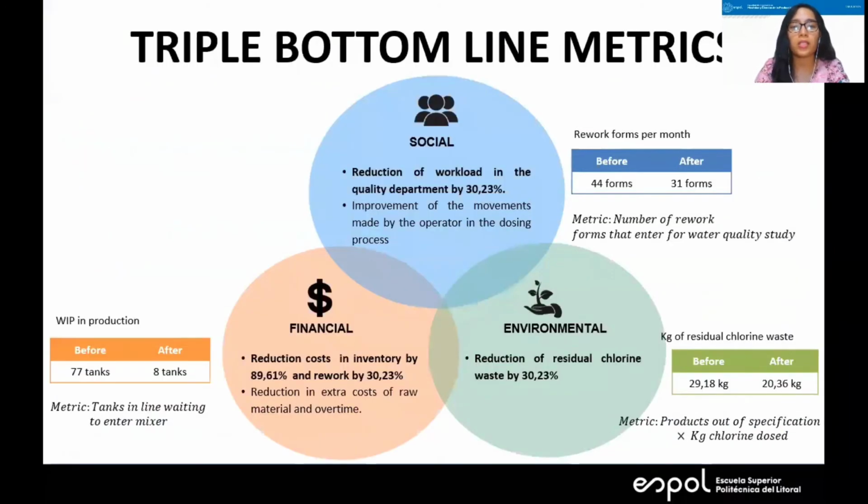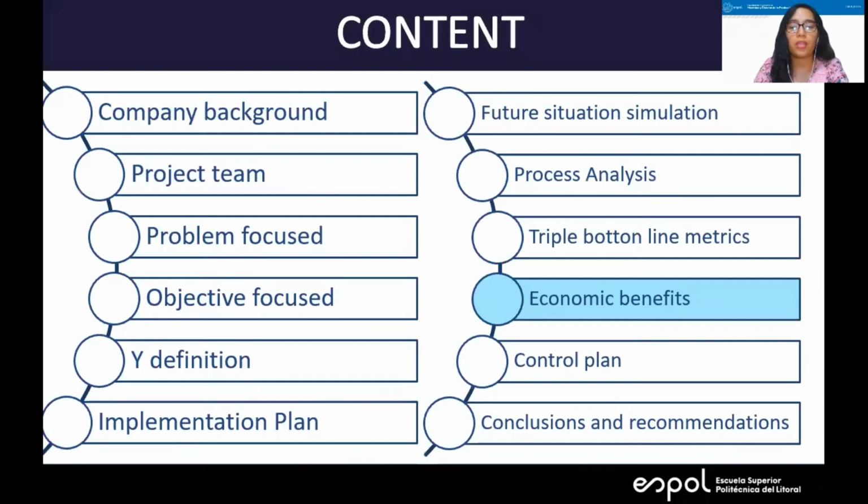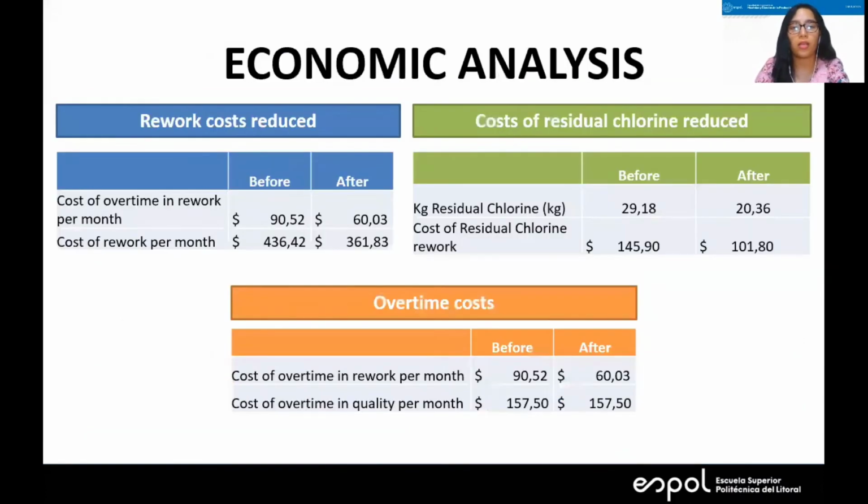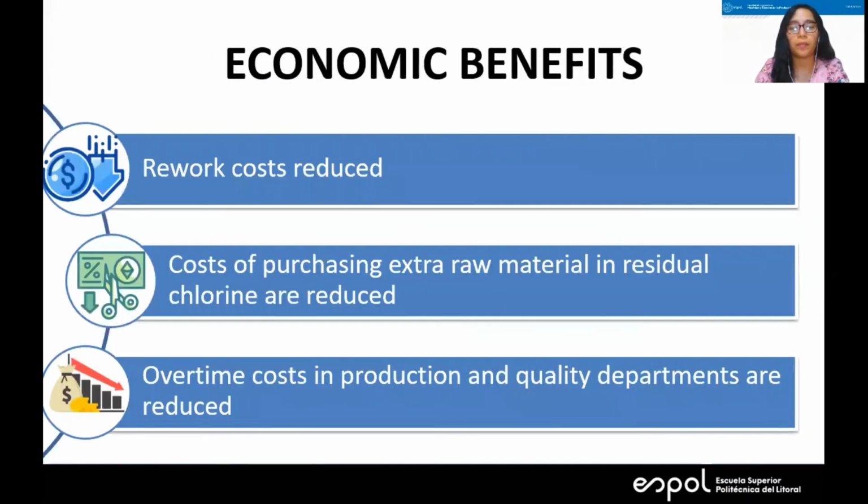Reporting metrics: the social reduction of workload in the quality department by 30.23%, the financial reduction of cost in inventory by 89.61%, and the environmental reduction of residual chlorine waste by 30.23%.